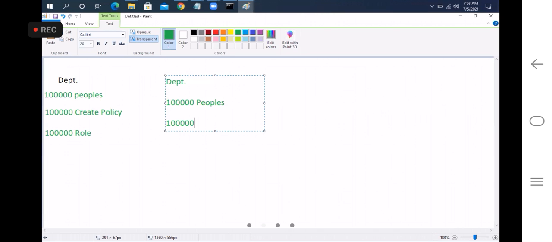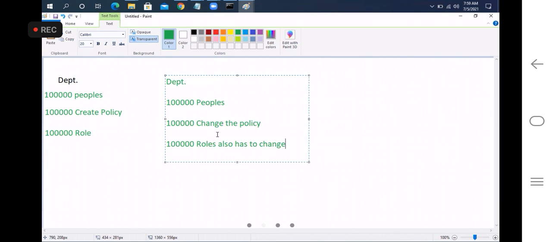This 1 lakh times we have to change the policy, and 1 lakh times the roles also have to change. So imagine, how many people are required to change these 1 lakh people's IDs, and 1 lakh times change the policy, and 1 lakh times change the roles.